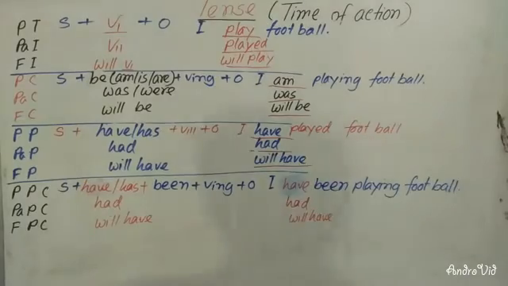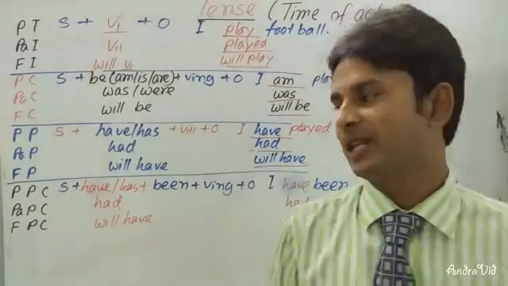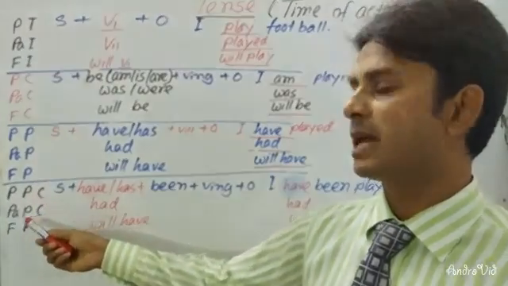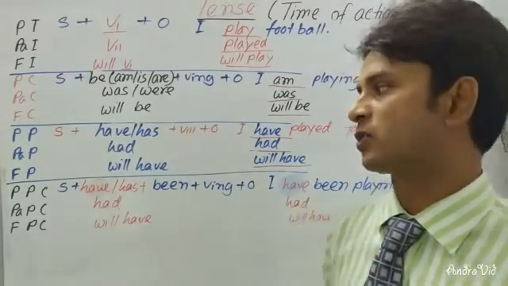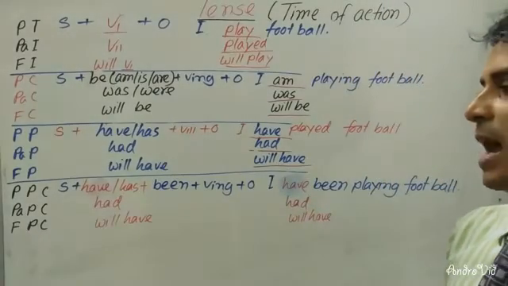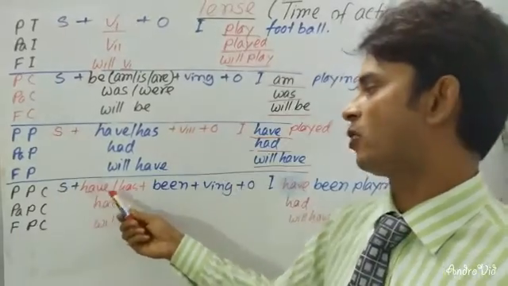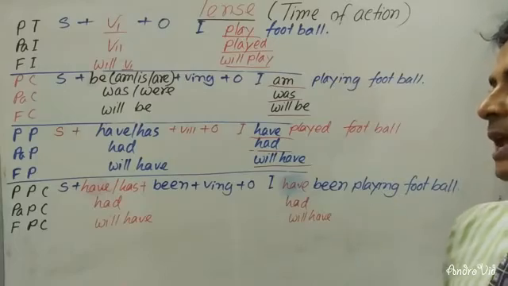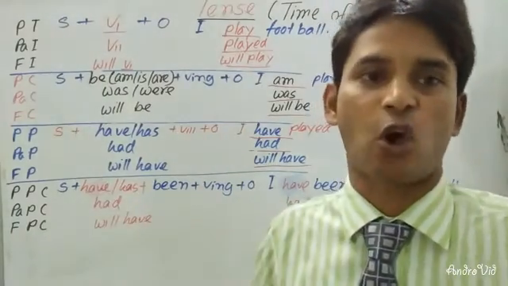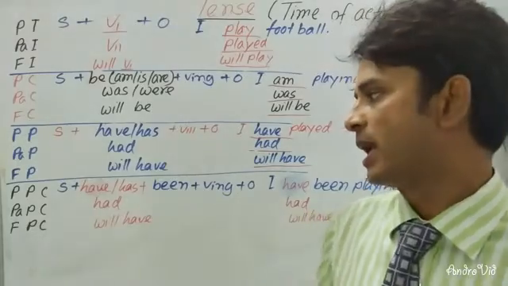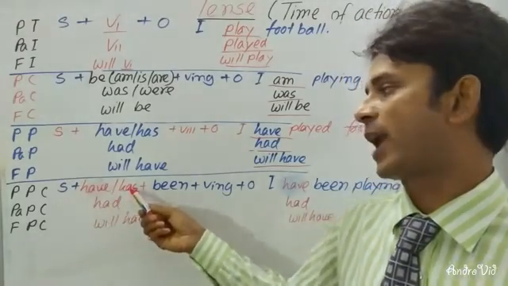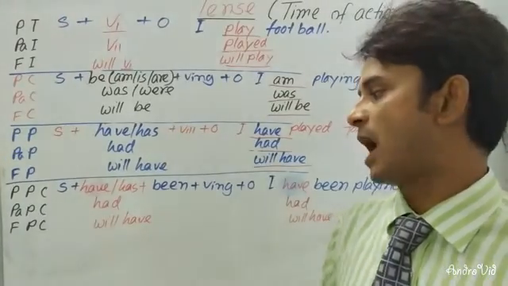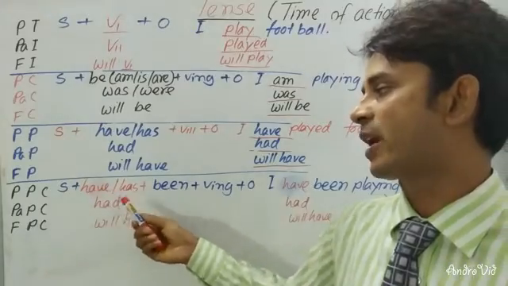Dear learners, you can see that there are other three structures of tenses: the present perfect continuous, past perfect continuous, and future perfect continuous. In present perfect continuous, you will have to use subject, then have or has, then been, then ing with the present form of verb, then object. And in past perfect continuous, you will have to change only the auxiliary verb. You will have to use had instead of have or has in past perfect continuous tense. In future perfect continuous tense, you will have to use will have instead of have or has.